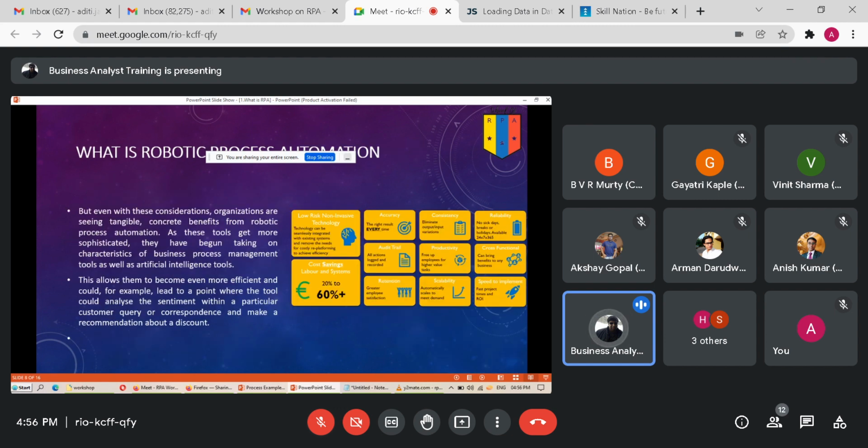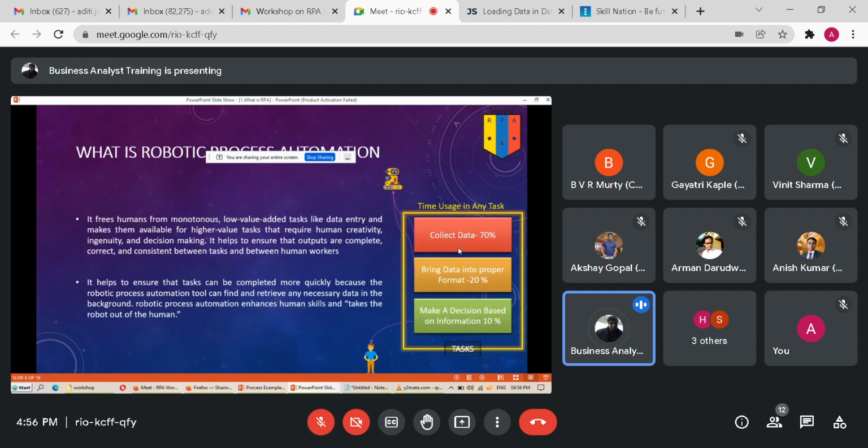So if we go back to this level, I told you the robot is going to do these two pieces of work: collect data, bring it into proper format. But the decision making part of the process will always be with the human being. We have one rule when we implement RPA. Robot is always a maker, never a checker.